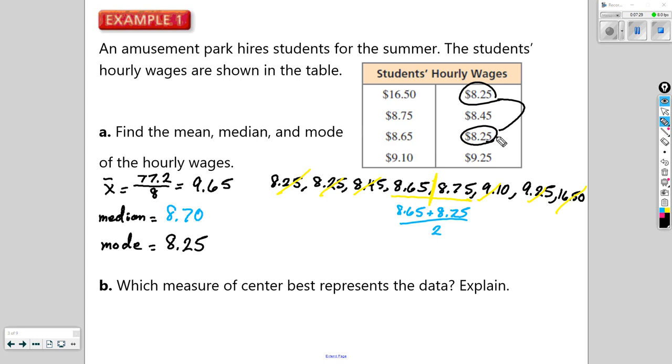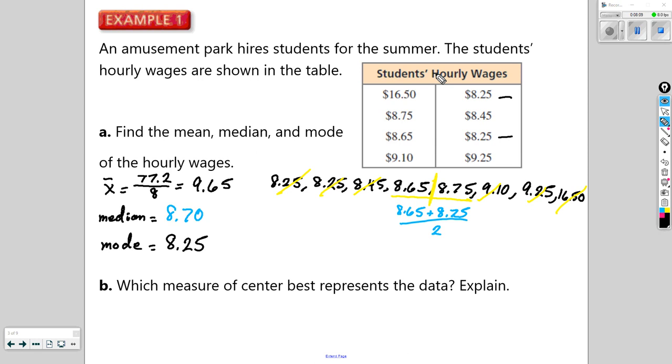So let's take a look at our data set. We have our three measures of center, and any one of these could technically be used to represent the data set. But what we want to do is figure out what is normal, based on our data set. Which one of these three? Let's start from the bottom with the mode, 825. If we were told that the average hourly wage for these students at the amusement park is 825, would that be reasonable? My argument would be no. Although it appears twice, there's 6 other people that make more than that amount.